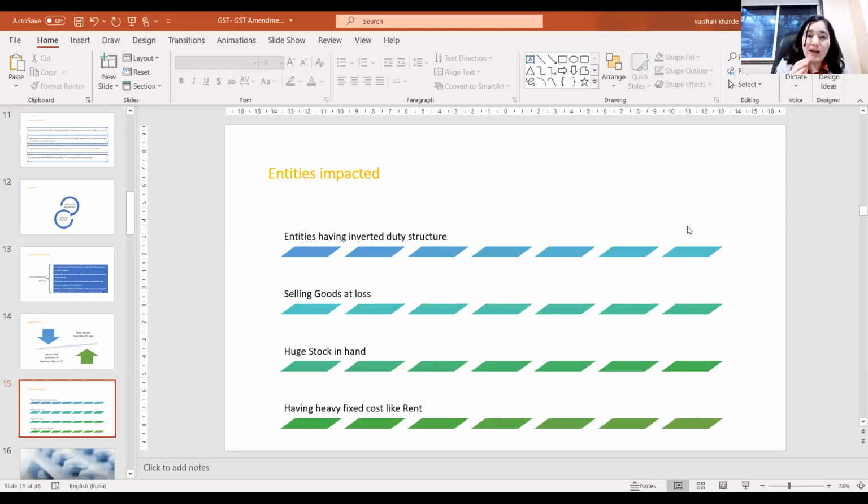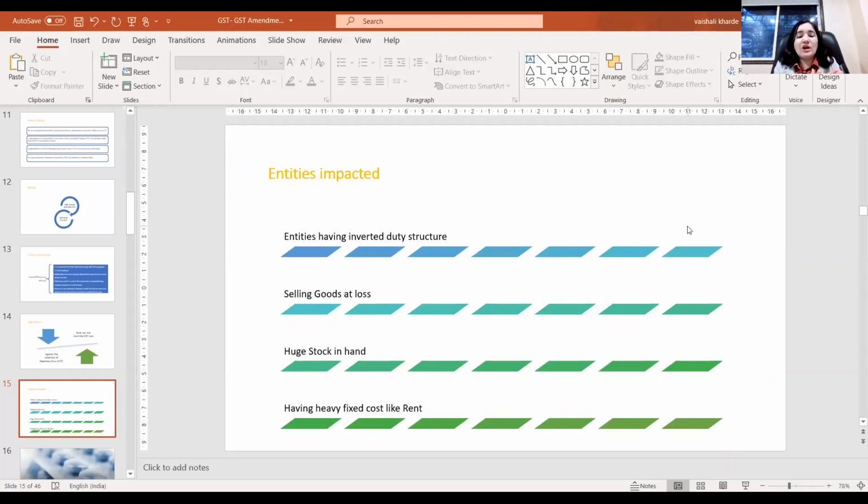So let's say I will take one example: the entities who have a heavy rent cost. The input tax credit of GST on the rent could be higher, and their output could be taxed at a lower rate, or the raw material, if that is covered, is taxed at a rate lower than 18%.